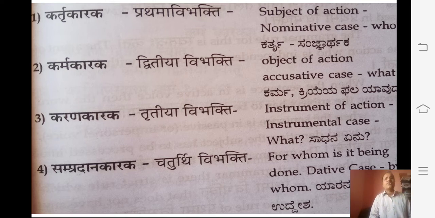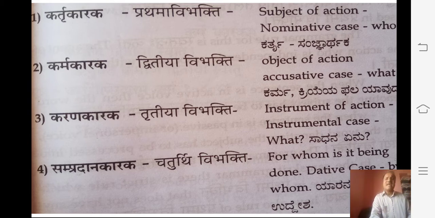First one is the Kartru Karaka. Generally, it indicates the Prathama Vibhakti. It is the subject of the action. Second is the Karma Karaka. It indicates the Dvitiya Vibhakti. The object of the action is called the karma karaka. Next is the Karana Karaka, related to the Tritiya Vibhakti. That is the instrument. The kartru completes the work by this instrument.